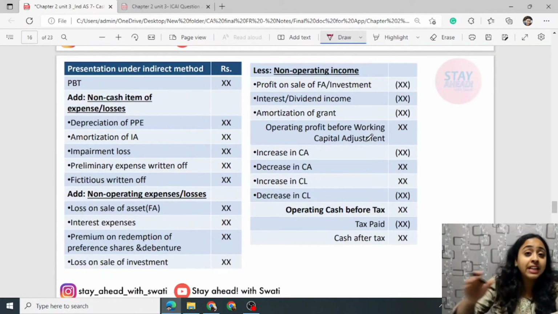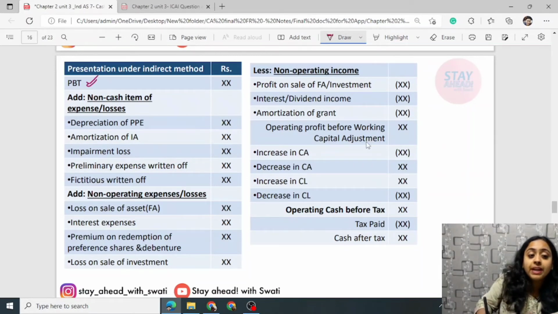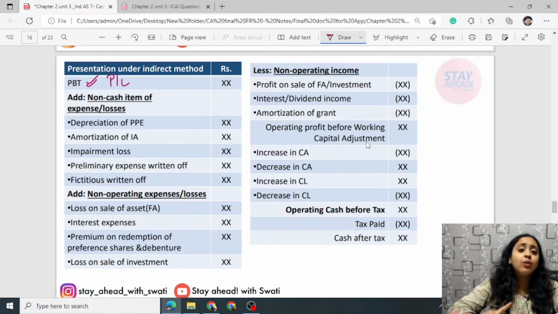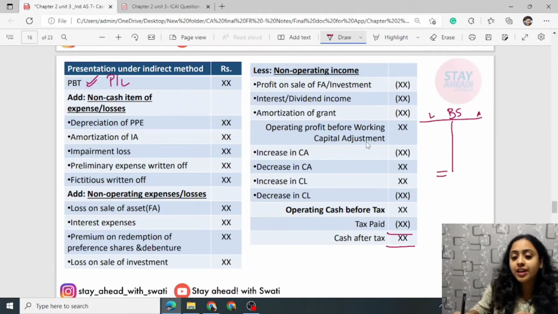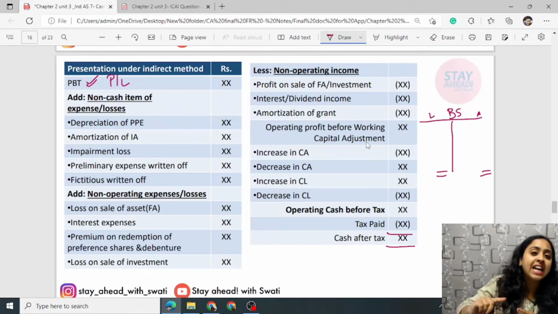Whereas in the indirect method, you always start with P&L. You adjust non-cash income and expenses, adjust non-operating income and expenses, and adjust working capital, and that's how you reach operating cash after tax. For working capital adjustment, assume that the balance sheet, asset and liability, is frozen. Always try to match it and consider only cash can move.